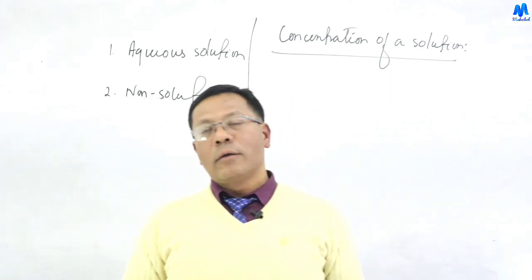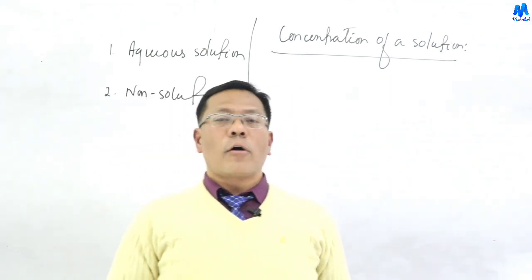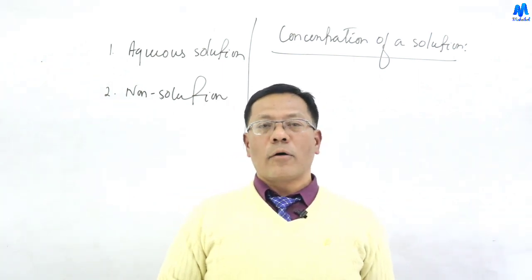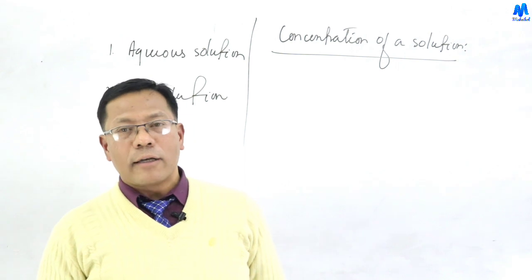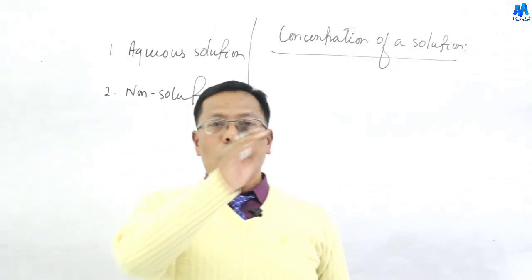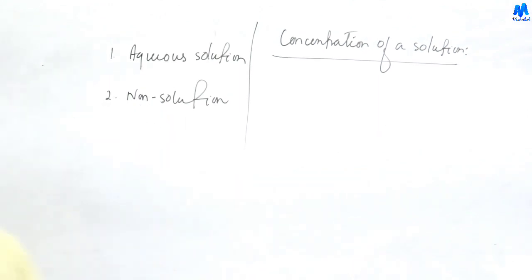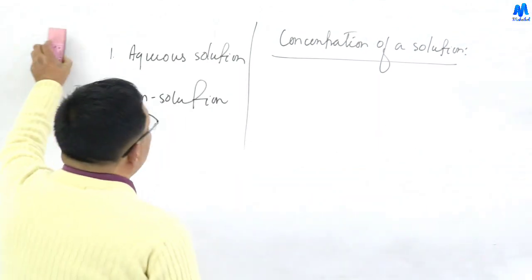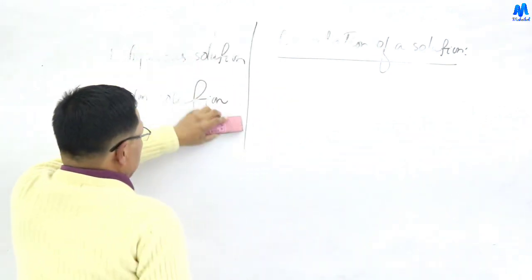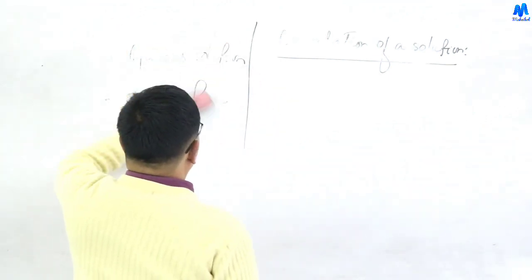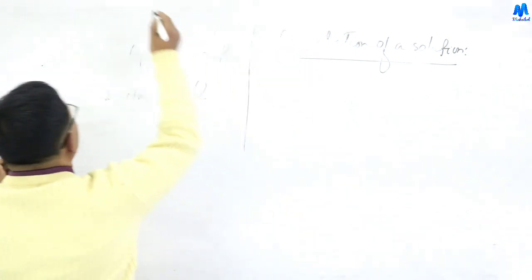What is meant by the concentration of a solution? It is the amount of a solute that dissolves in a definite amount of solvent or solution, that we call concentration of solution. So let's do the different ways for expressing the concentration of a solution, or measurement of concentration of a solution as you call it.